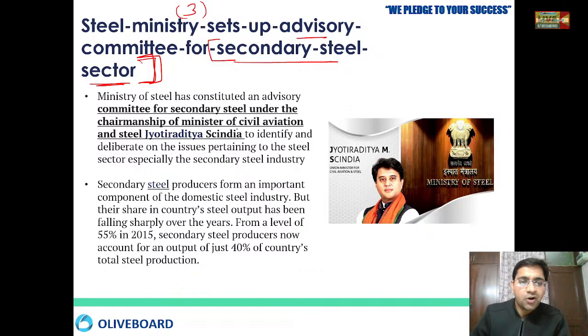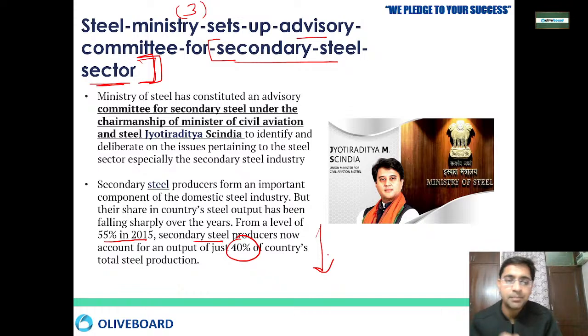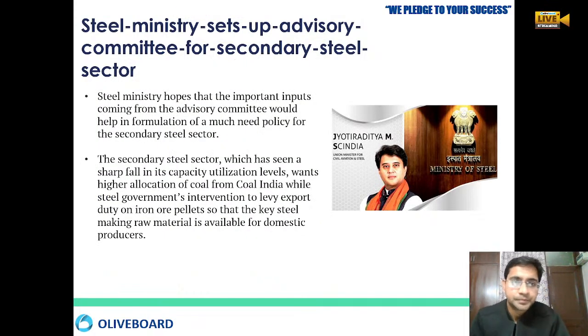The share of the secondary steel output in the country's steel output has been falling. Earlier it was 55% in 2015 and now it has fallen to 40% of the total country's steel production. So from 55% it has gone to 40%, which means there is a problem in the secondary steel market. Now the Steel Ministry has created a committee under Jyotiraditya Scindia in order to find out what the problem is.